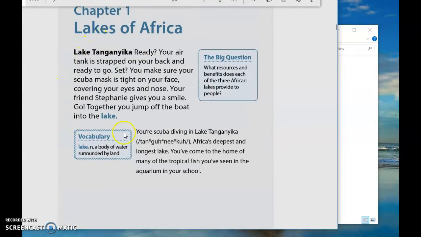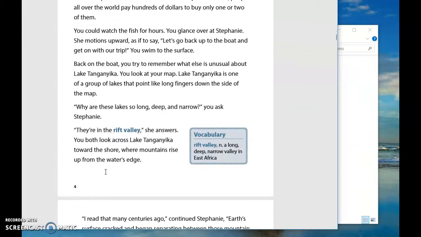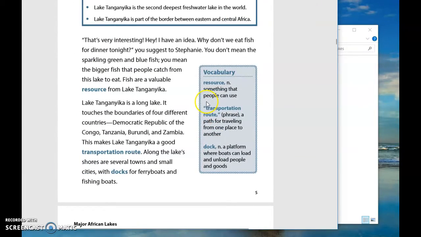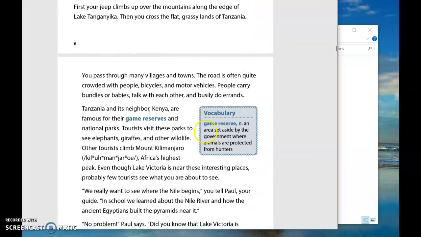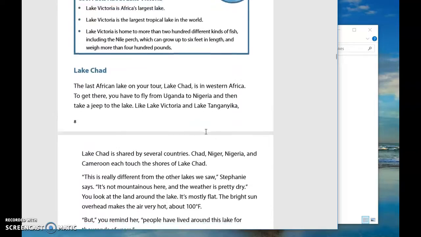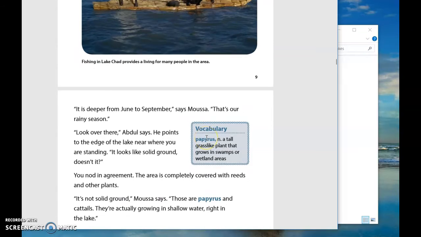Right here, the blue bold, and then here's the word vocabulary. So lake is one of the vocabulary words, as well as Rift Valley, resource, transportation route, dock, source, game reserve, and let me see if that's Papyrus.